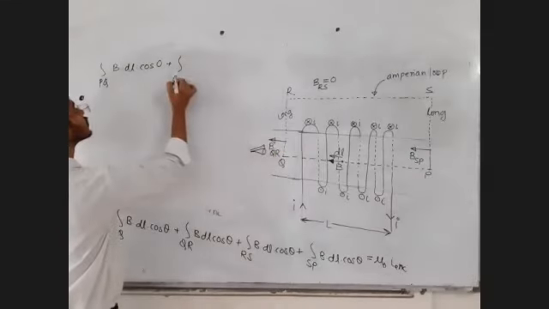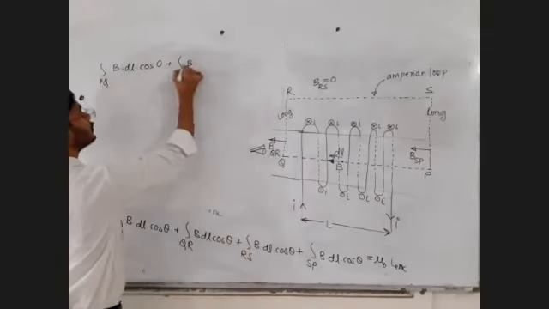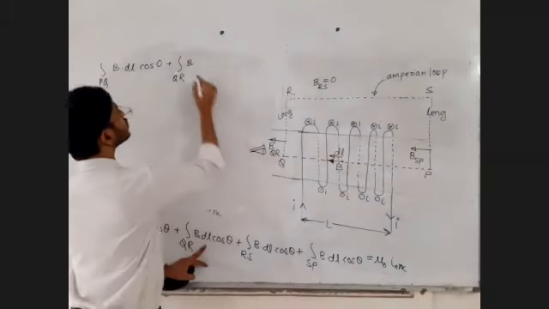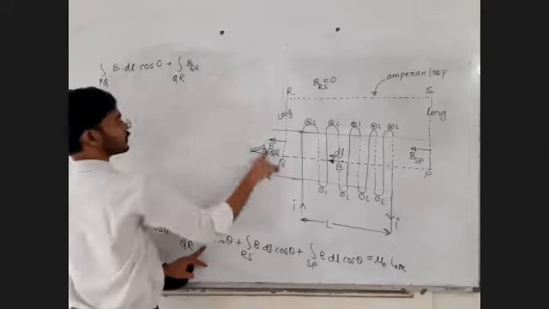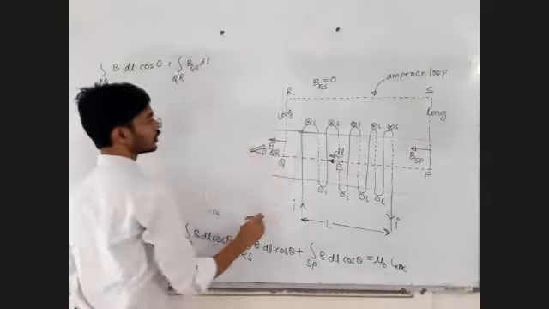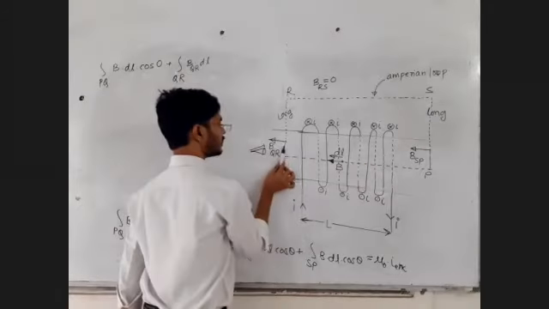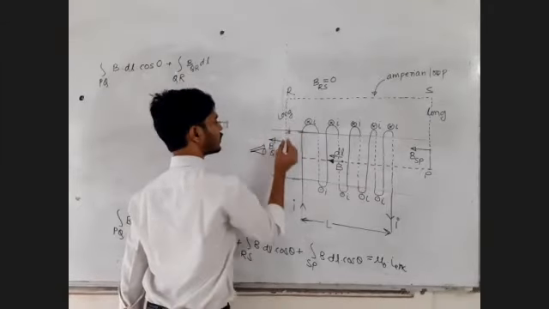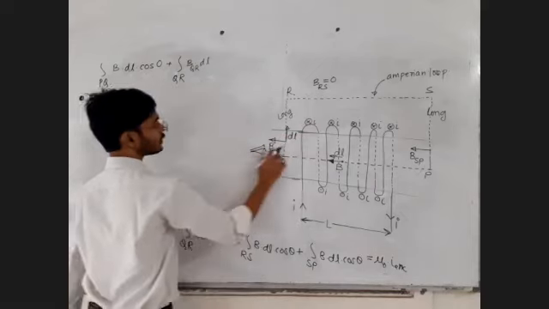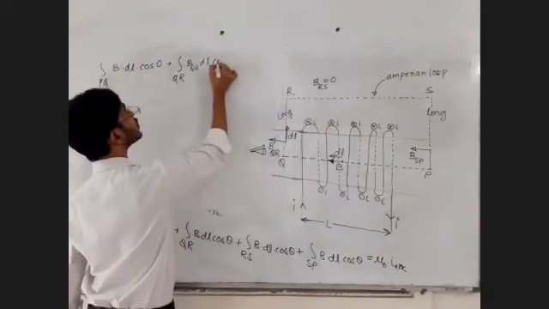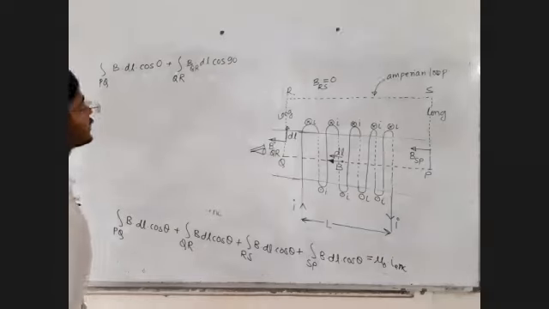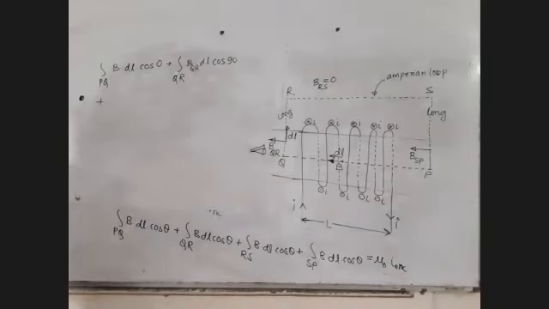QR: B as it is, dl as it is, B for QR into dl. Now all these dl will be vertically up. So the angle between B and dl there, you will write 90.